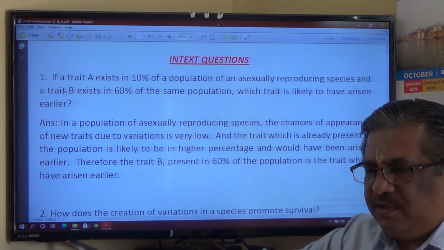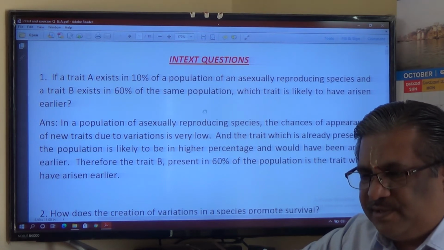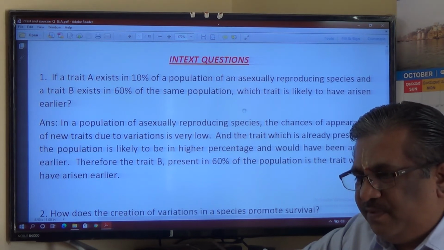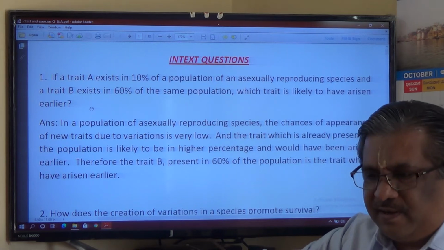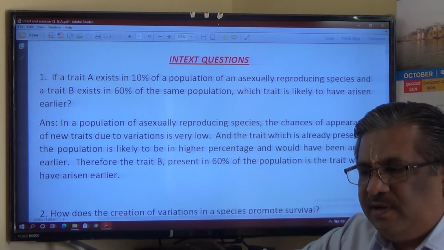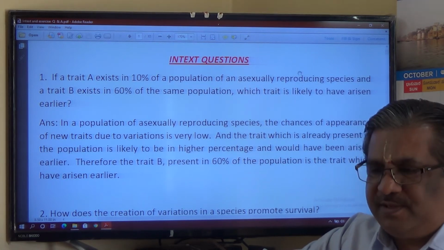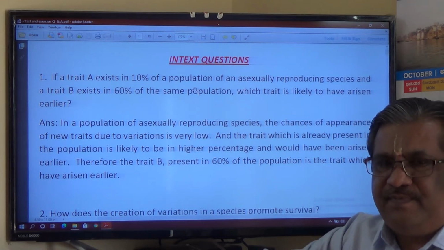The first question: if a trait A exists in 10% of the population of an asexually reproducing species and a trait B exists in 60% of the same population, which trait is likely to have arisen earlier? See, in asexually reproducing species, the number of variations is less as it is.